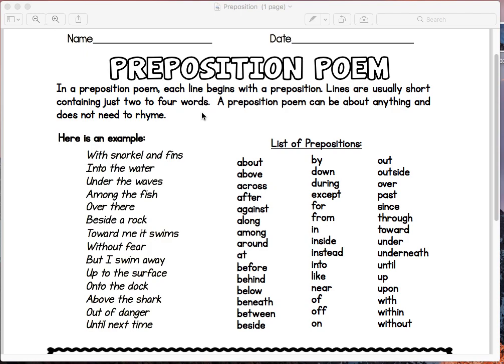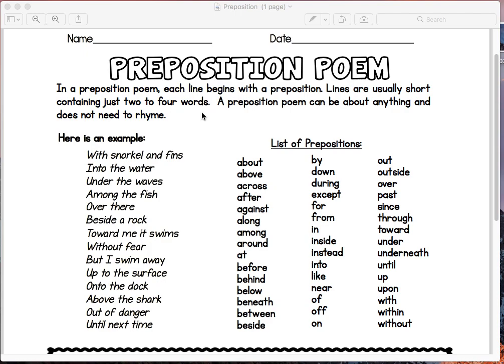A preposition is a word that comes before a noun. Remember, a noun is a person, place, or thing. And a preposition tells us where, when, or how the noun is. I'm going to give you some examples. If I were to say across the street, this would be telling me where, across. And the noun there is the street.